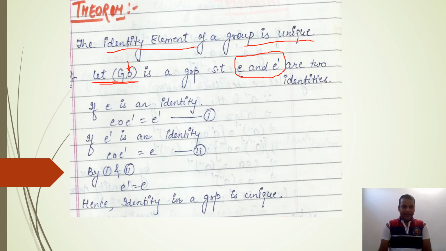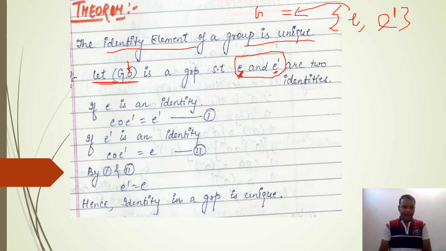Let us suppose E is the identity, then E dash is an element, because we have assumed that E and E dash, these two elements exist in G. The number of elements may be more, but these two elements will necessarily exist in G as it is our assumption. So if we consider E as an identity, then E dash will be considered as another element.